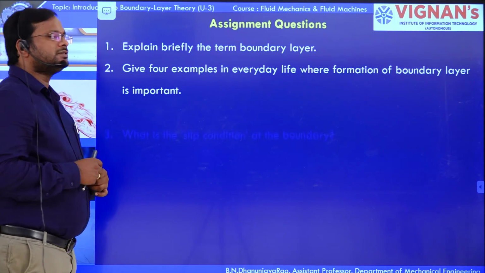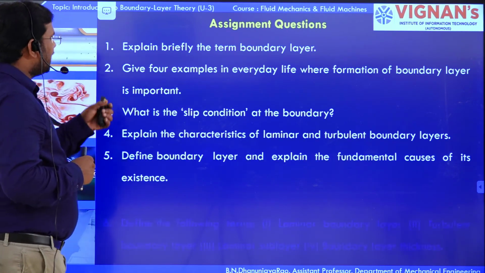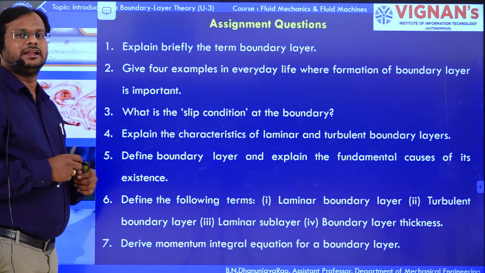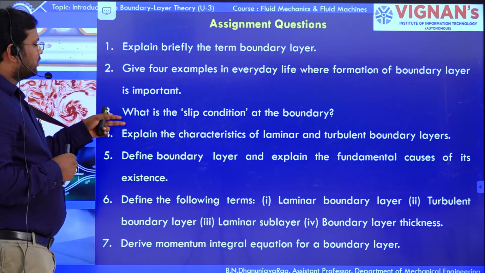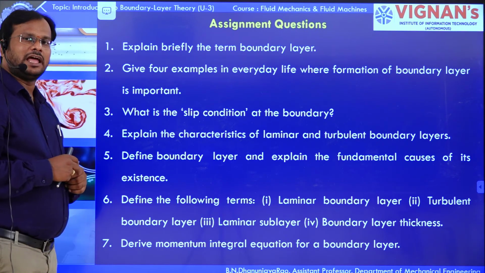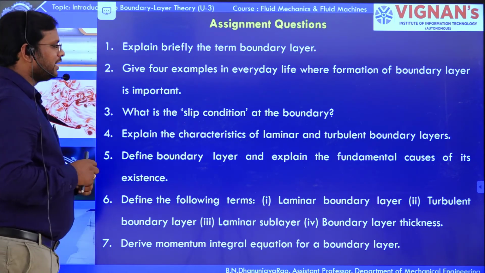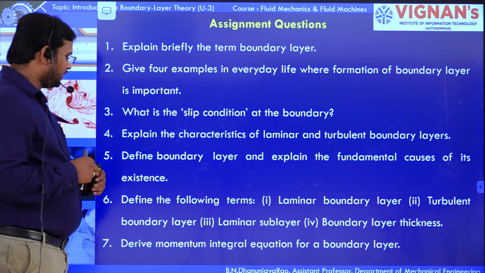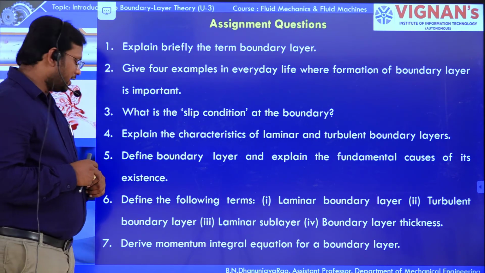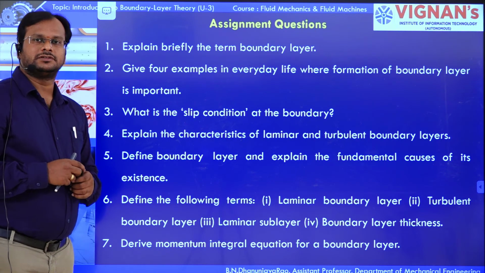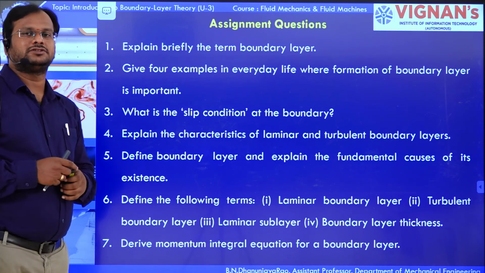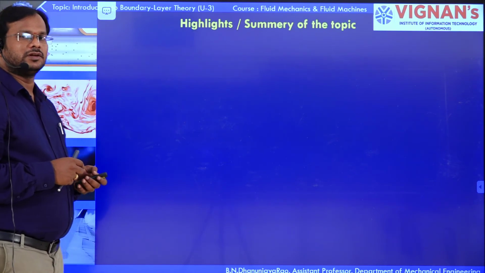Here are the assignment questions. Explain briefly the term boundary layer and give 4 examples of boundary layer in real time. Next, what is the slip condition in boundary layer formation? Explain the characteristics of laminar and turbulent boundary layers. Define boundary layer and explain the fundamental causes of its existence. Define the following terms: laminar, turbulent and laminar sublayer. Next, derive the momentum integral equation. The assignment questions are based on the topics I covered in this lecture number 1.